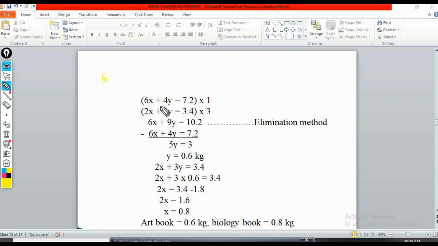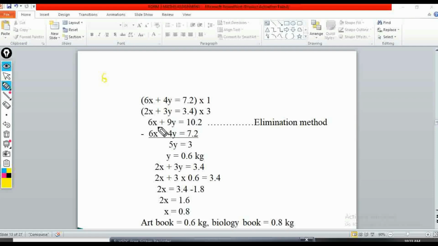Then I'll say 6 goes into 6 how many times? 1 time. So the whole of this equation I'll multiply by 1. Then I also say that 2 goes into 6 how many times? 3 times. So the whole of this equation also I multiply by 3. So if you do that, we'll have 6x plus 9y is equal to 10.2. That is for the lower part.